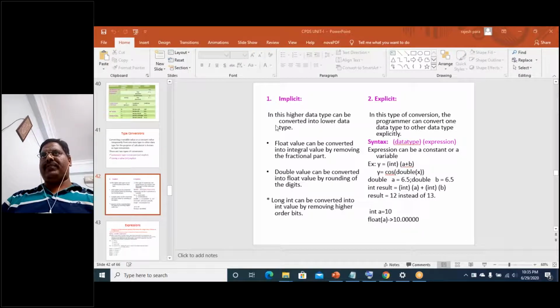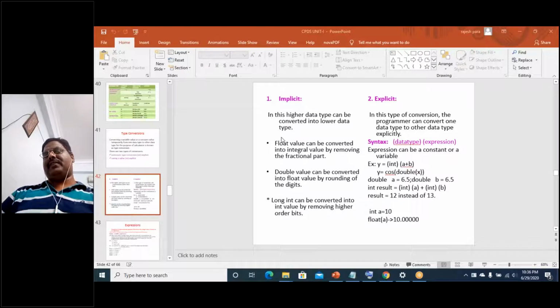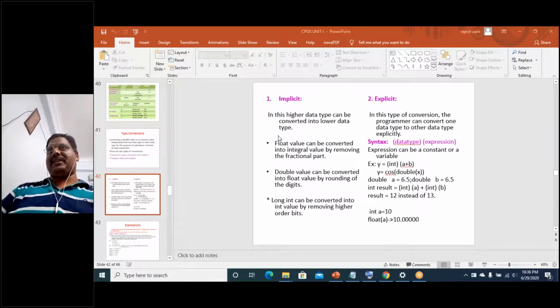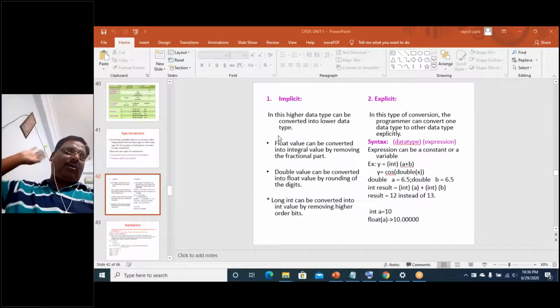In implicit conversion, a higher data type can be converted into a lower data type. In the implicit concept, it is an automatic conversion.